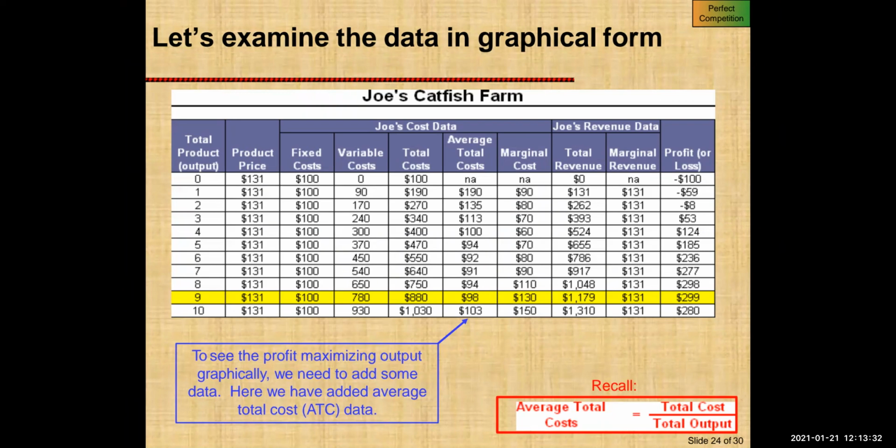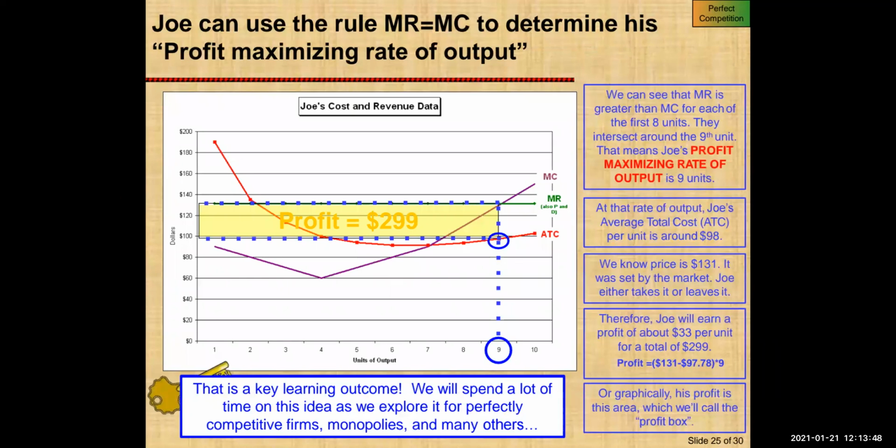So to see the profit maximizing output graphically, we need to add some data. And here we have added average total cost data. And what is average total cost? It is total cost upon total output. So we can see that MR, that is marginal revenue, is greater than your marginal cost for each of the first 8 units. They intersect around the 9th unit. This means that Joe's profit maximizing rate of output is 9 units.